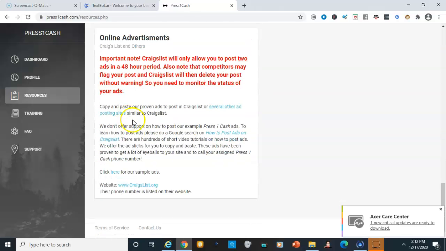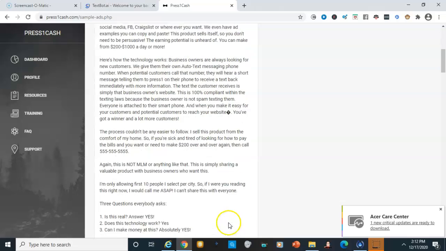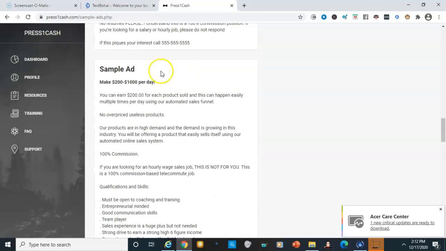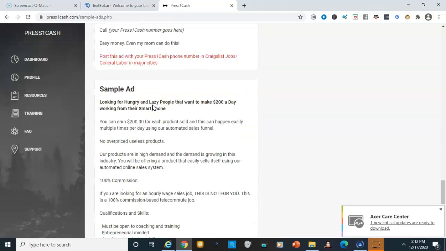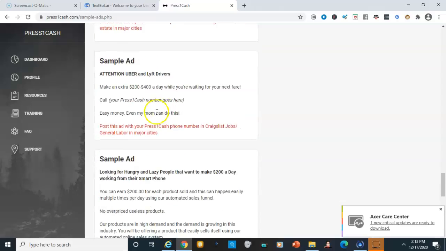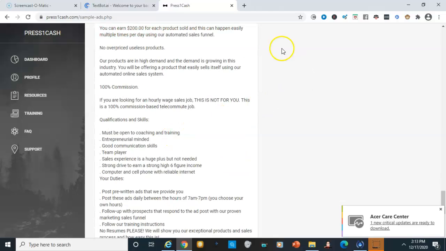You can go through all of this yourself when you join. It's pretty straightforward as well, but let me just show you these sample ads that they give you really quick. And these are the ads that they give you to use for Craigslist as well, right? You can edit the ads to make sure you have your phone number in. Pretty straightforward, pretty simple ads. You get about six, seven, maybe eight of them. I didn't get a chance to count them, but there are a couple of ads you can use back here, and they have a small little section for your training.